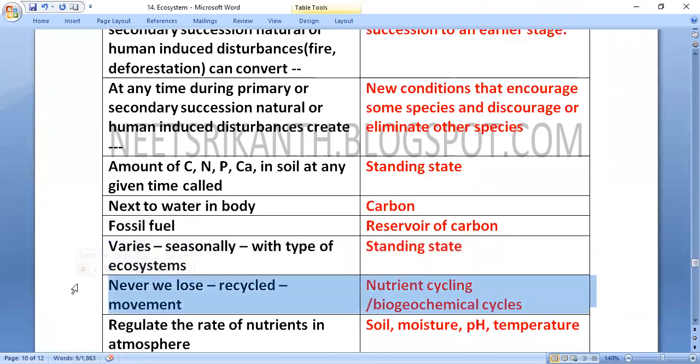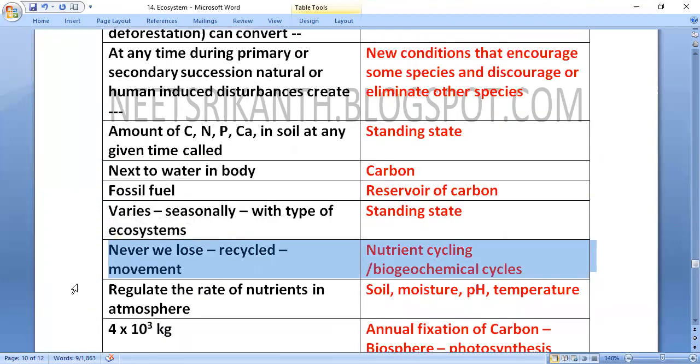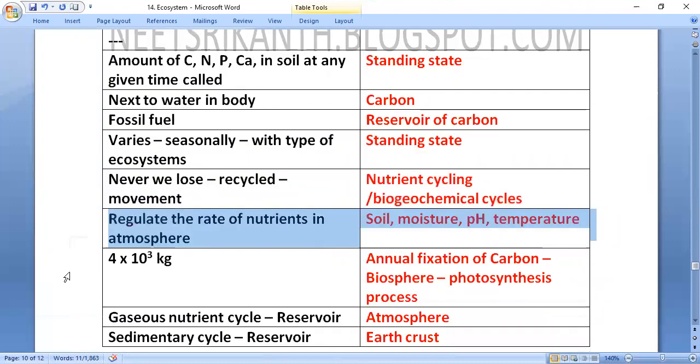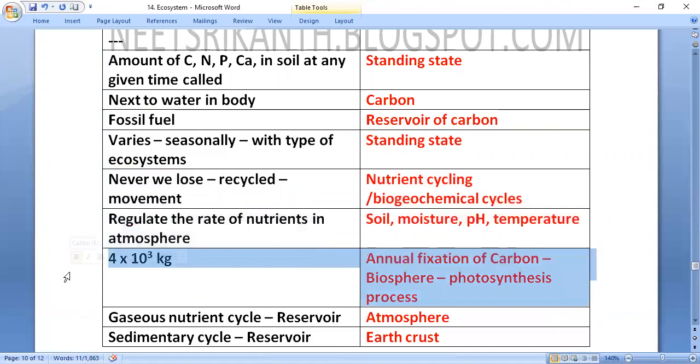Nutrients are never lost, they are recycled. This movement is nutrient cycling, the biogeochemical cycle. It is regulated by the rate of nutrients in the atmosphere, soil, moisture, pH, temperature. Annual fixation of carbon in the biosphere in the photosynthetic process is 4 x 10^3 kg.